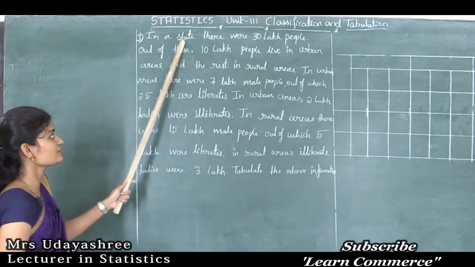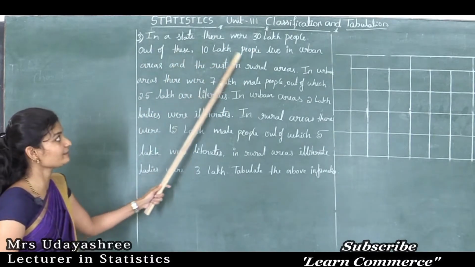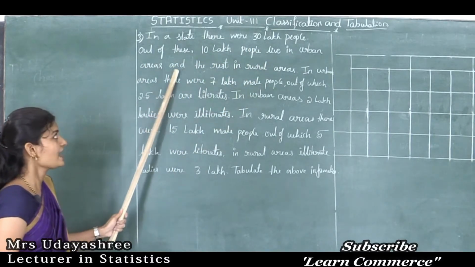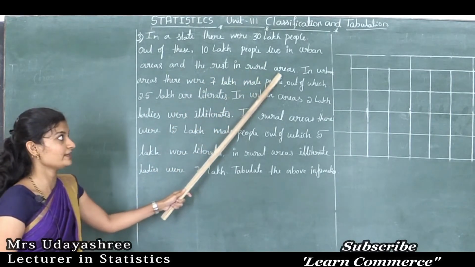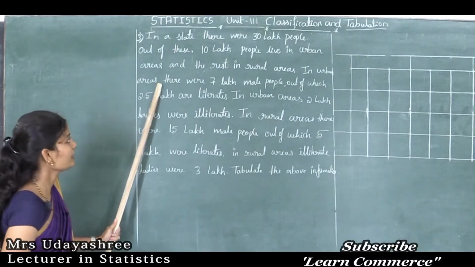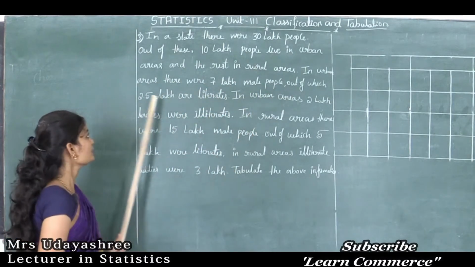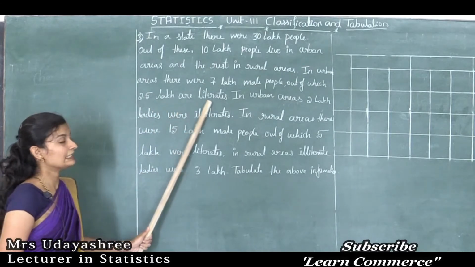In a state there were 30 lakh people. Out of this, 10 lakh people live in urban areas and the rest in rural areas. In urban areas there were 7 lakh male people, out of which 2.5 lakh are literates.